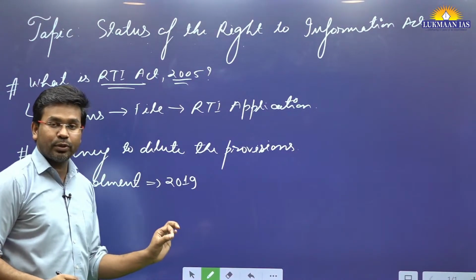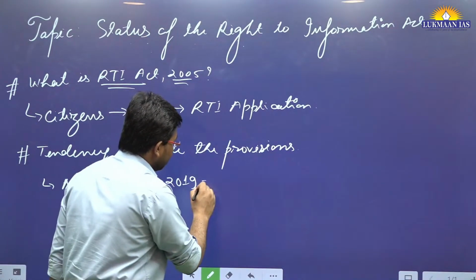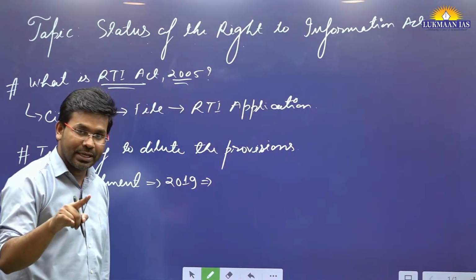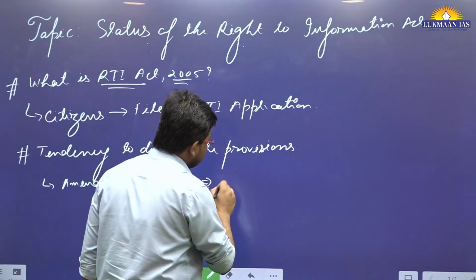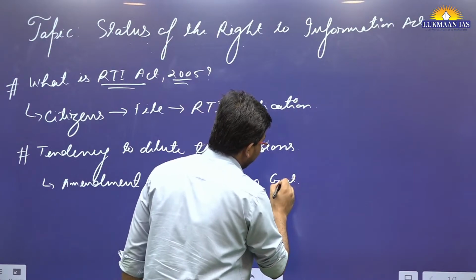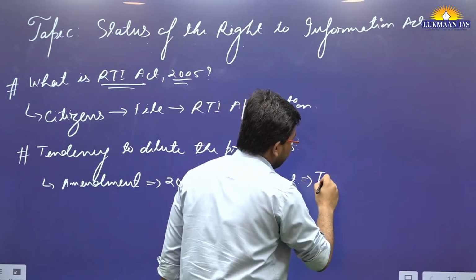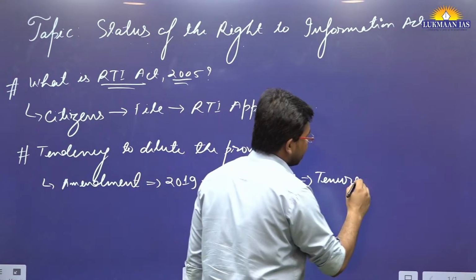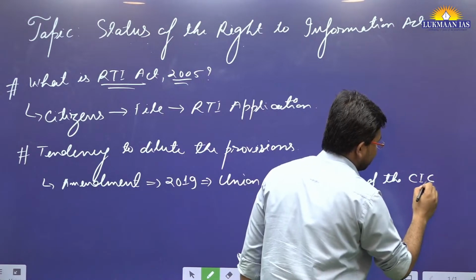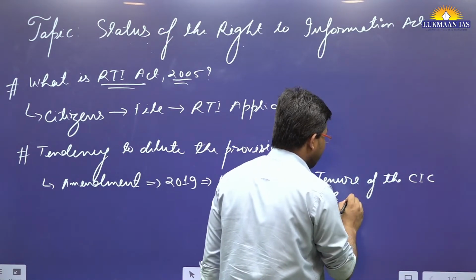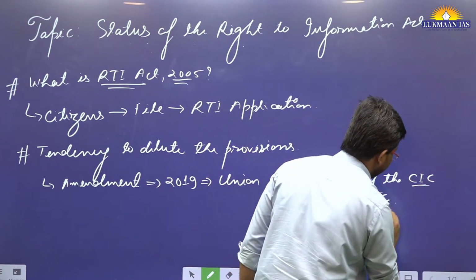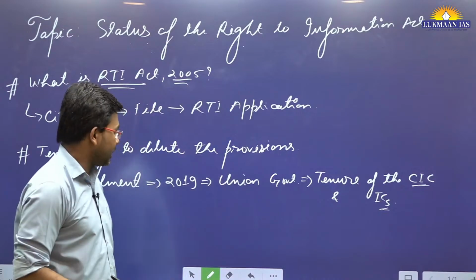The amendment to the RTI Act in 2019 has allowed the central government, the union government, to decide the tenure and service conditions of the Chief Information Commissioner, CIC, and other information commissioners, ICs.